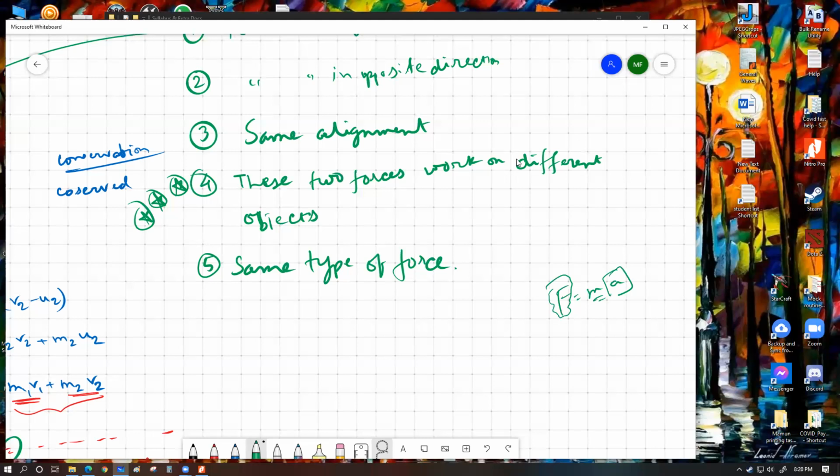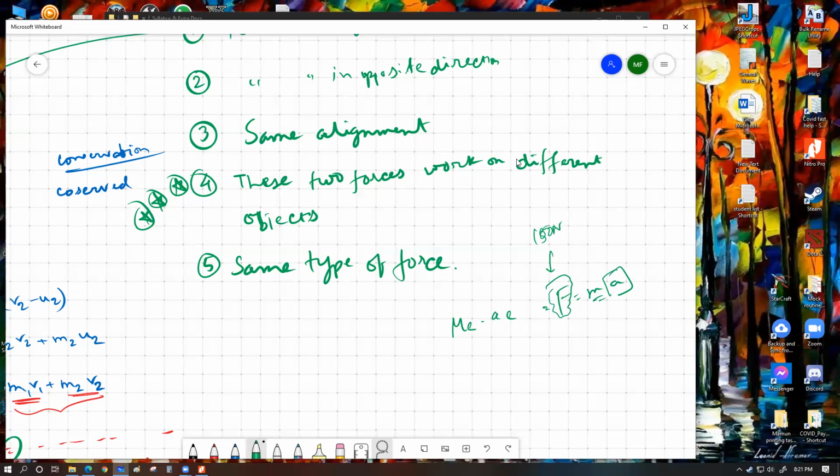No. Do you ever feel that the Earth just shook a little bit for a fraction of a second because someone took a jump? We don't ever perceive that. Why? Because this same force is also equal to the mass of Earth multiplied by the acceleration of Earth. This force might be very large. This force maybe, let's say, maybe 100 Newton, maybe 150 Newton. 150 Newton working on a person of, let's say, 50 kg mass can produce significant acceleration.